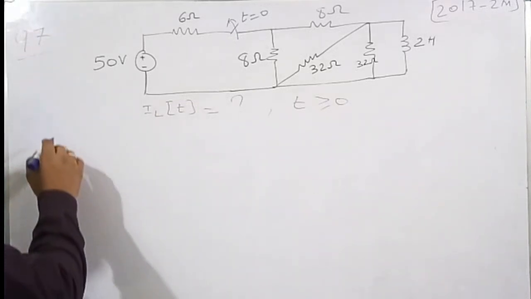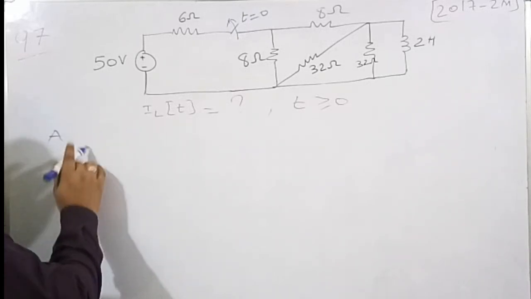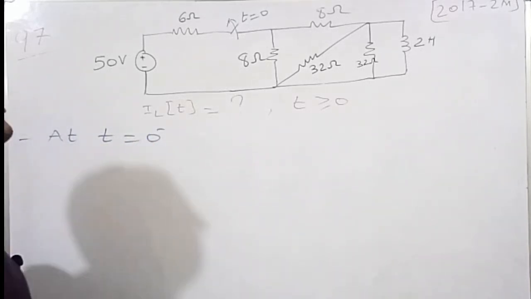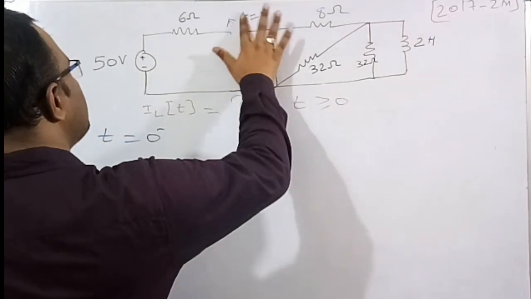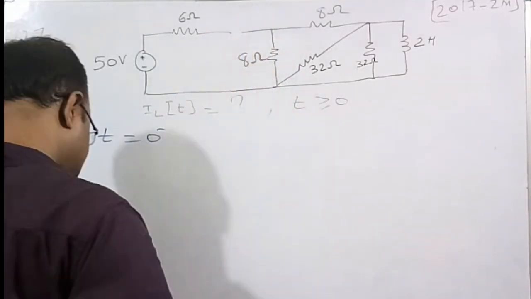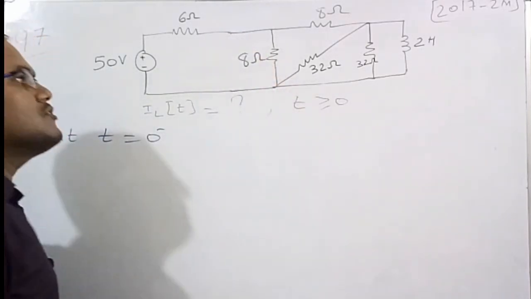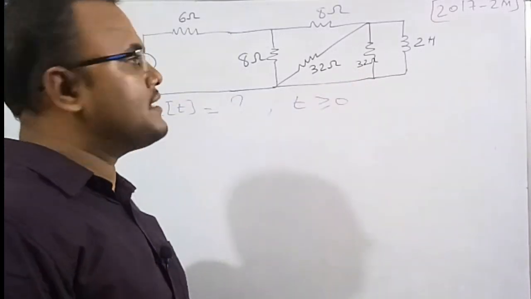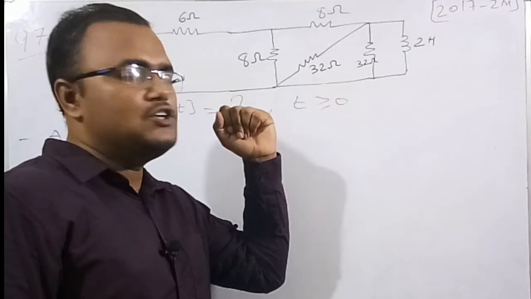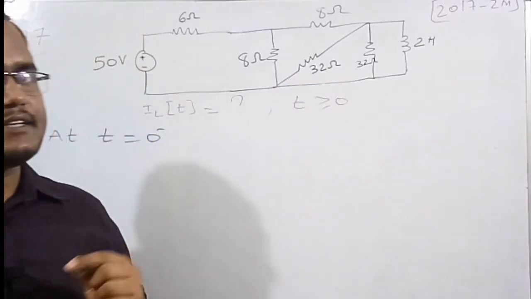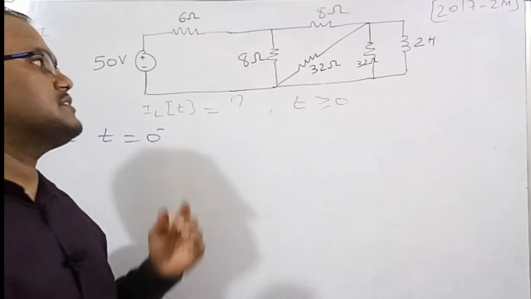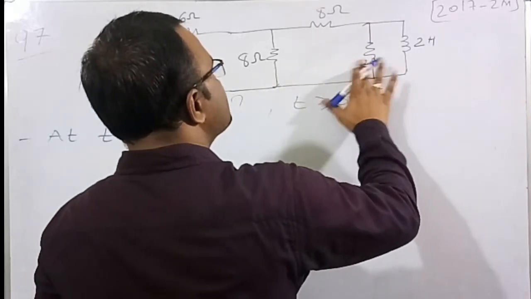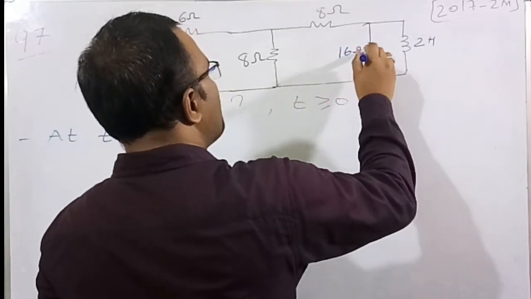Before opening the switch, the circuit is at a steady state condition, so I am writing it at t is equal to 0 minus. At t is equal to 0 minus, the switch is closed. See here, these 32 ohm and 32 ohm are in parallel. Whenever two equal resistors are in parallel, the net resistance is half of their resistance value, meaning 32 by 2 is 16 ohm. So I am going to replace these 32 and 32 ohm by a single resistor of 16 ohm.